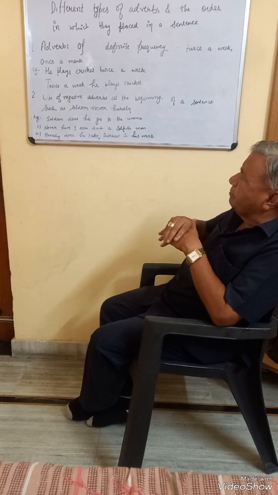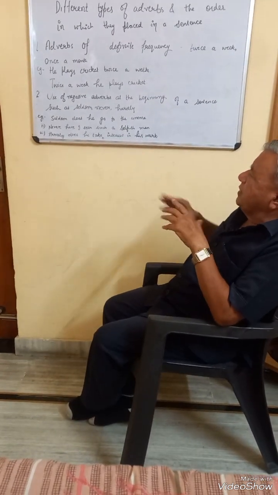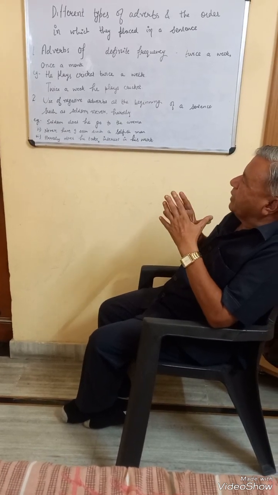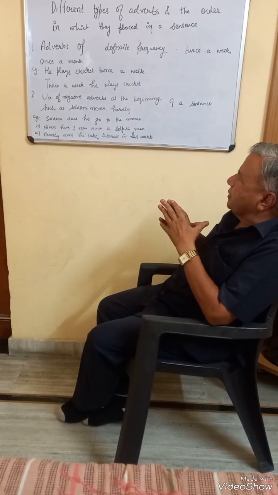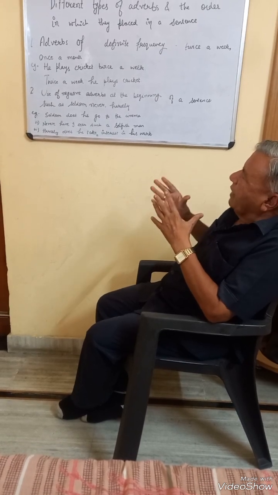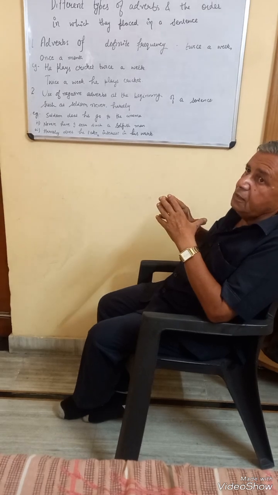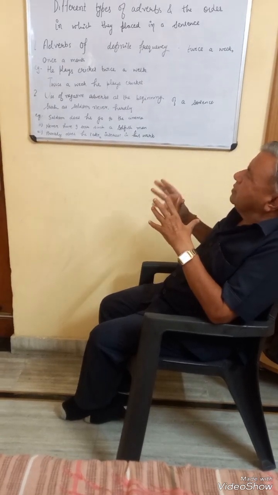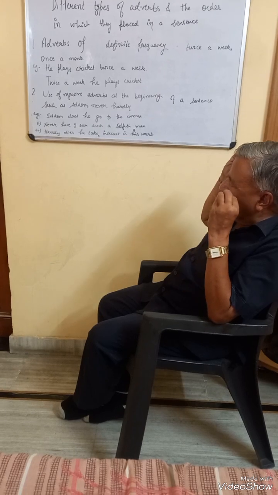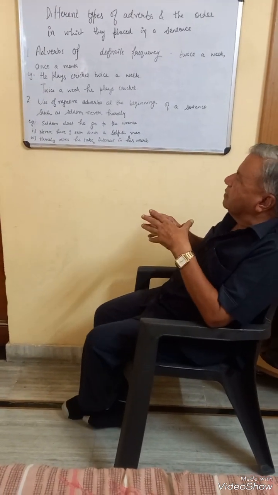As in the given examples, we see seldom has been placed at the beginning, then we have put the helping verb does before the subject. Seldom does he go to the cinema, otherwise this sentence would have been he seldom goes to the cinema. We have placed seldom at the beginning to focus upon it, to lay greater stress upon it.